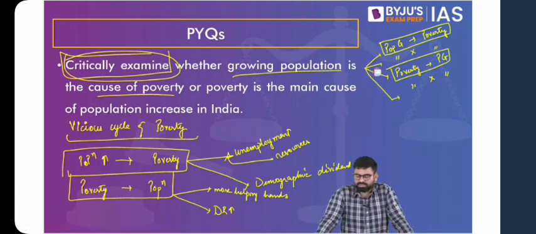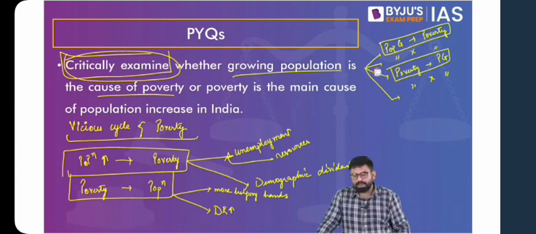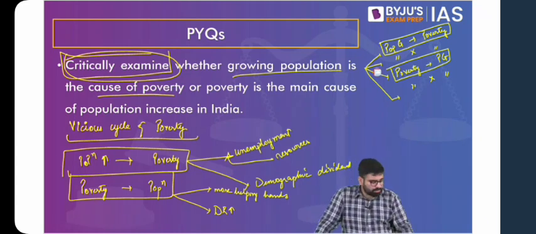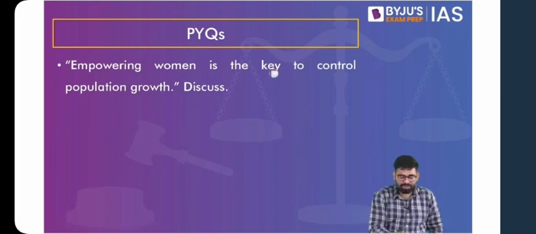Next question: empowering women is the key to control population growth. Now, this has been discussed previously as well, and we keep adding this so that you understand the important role of covering various dimensions. There has been a fluidity with respect to questions across these topics: population and women, women and globalization, poverty and population, poverty and women. You look at these trends of questions, they do not tend to ask one-dimensional questions.